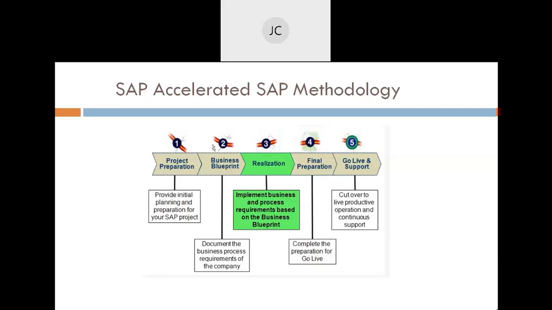Now, when I say relevant data, how is it relevant? For the first implementation, either it comes from the legacy system, so relevant data will be there, or it will be a copy of the production system. If it is live in the support phase, the quality system data is a copy of that particular production system.